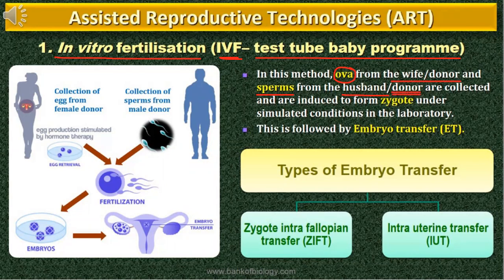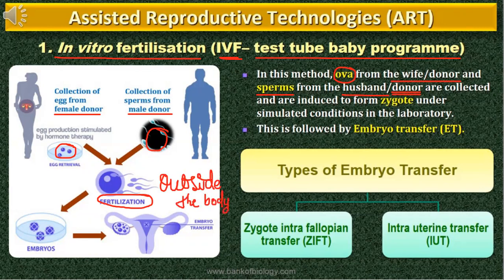So the collection of the egg from the female donor and collection of sperm from the male donor, and after that the egg and the sperm are allowed to fertilize, but this fertilization will happen outside the body. This fertilization happens outside the body, that is external fertilization under simulated conditions in the laboratory.